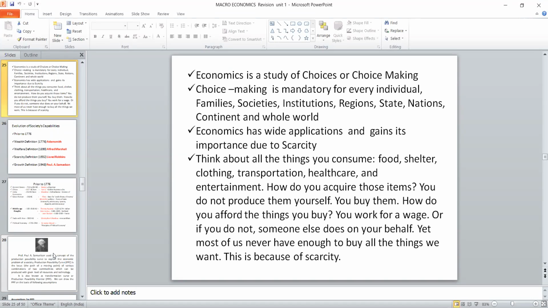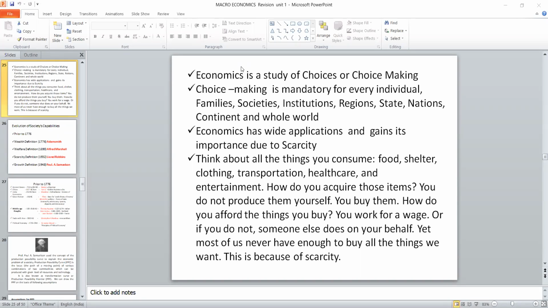Similarly, how are these things happening? Because of scarcity, because the resources are very limited. There are certain basic things we should satisfy for the human. What are they? Food, shelter, clothing, health products, and transportation. All these things are mandatory, otherwise we cannot survive. So for that, we should know the evolution of society capability, how the economy has started, because this can give a very clear idea about macroeconomics.